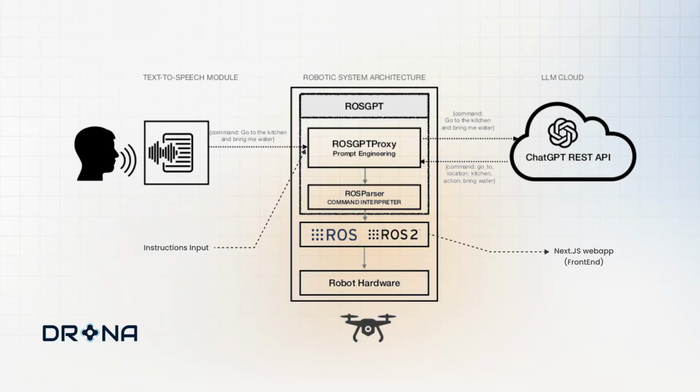Drona is built on ROS2, which is the most widely used robotic software framework. We used a simulated drone on Gazebo simulation, which will work equally well in a real drone. We use LangChain for providing drone-specific tools to a GPT-4 LLM to control the drone. The web app is built on top of Next.js and Tailwind CSS. We're also leveraging other third-party APIs to make the flow even more seamless. Now let's see Drona in action.